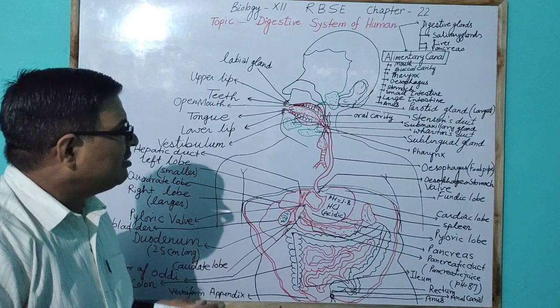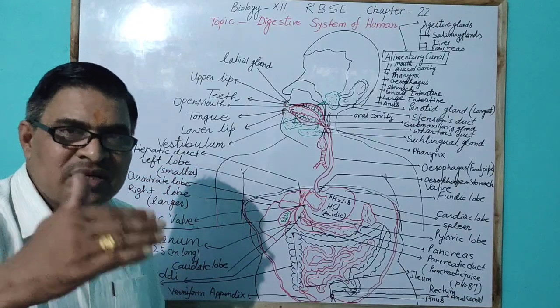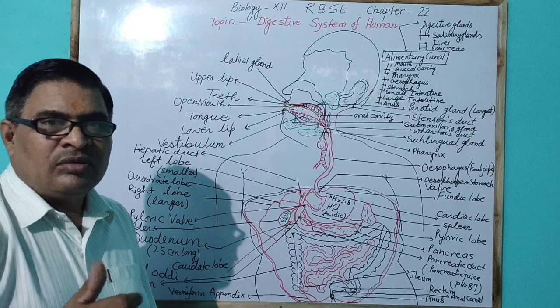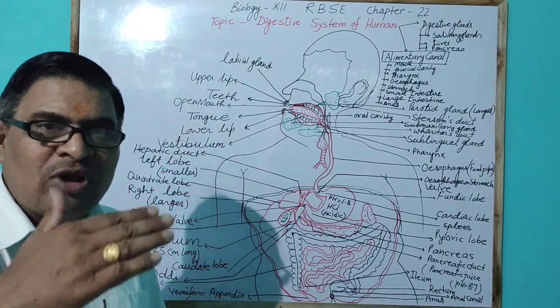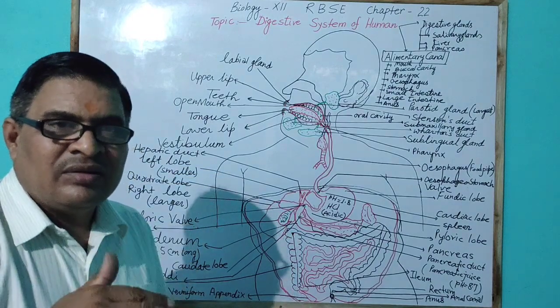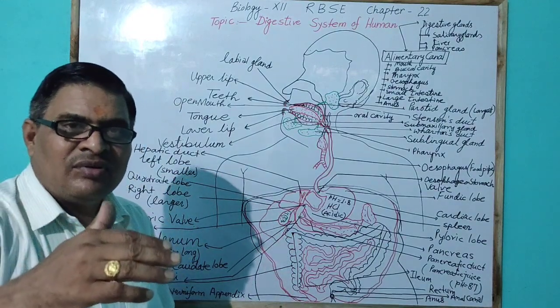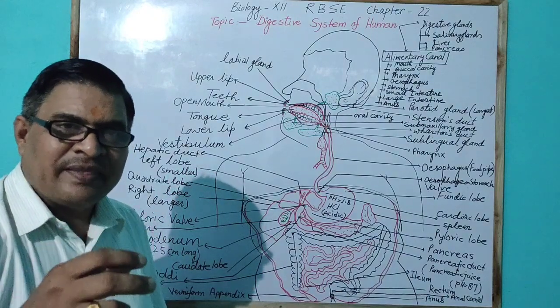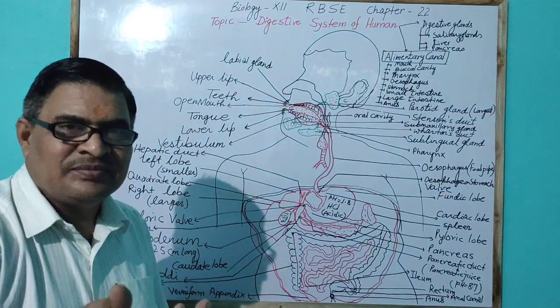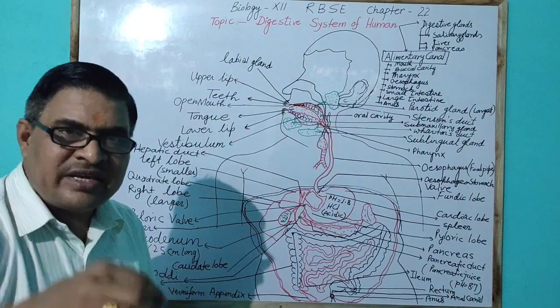The uvula closes during the swallowing condition. During swallowing, the uvula closes the pores of the nasopharynx, so generally food does not reach the trachea.